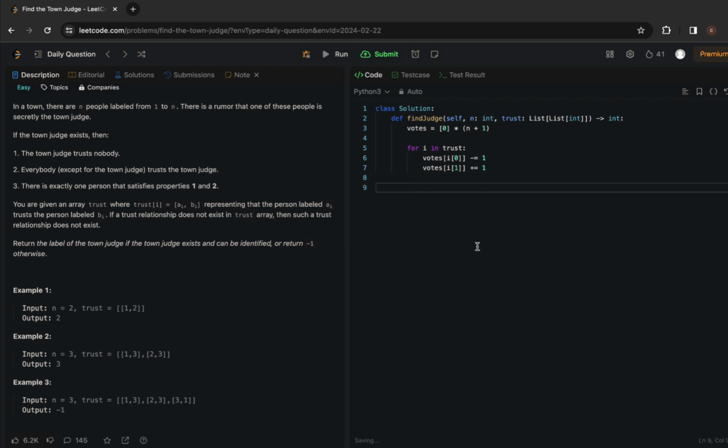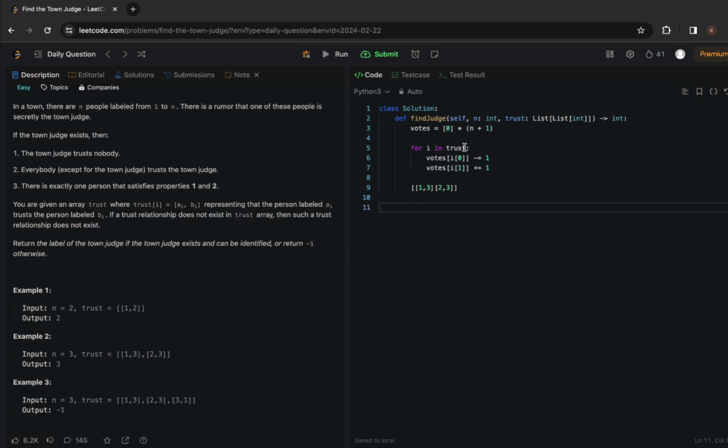What are you doing here? If I have 1 comma 3 and 2 comma 3, my 1 here is a common person. So if it's 1 here, it can't be the judge, correct? For example, if I have something like 2 comma 1 and 1 comma 2, the vote for this particular element has been incremented to 1. Initially it was 0 for 1. Now after I encounter the value here, it will be incremented by 1 and it will become 1, correct?